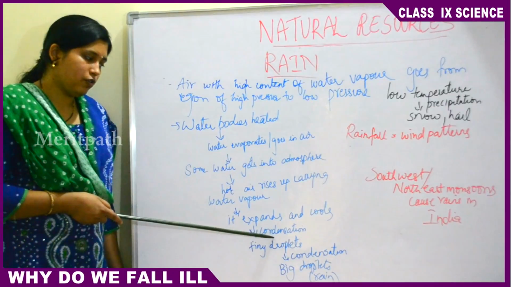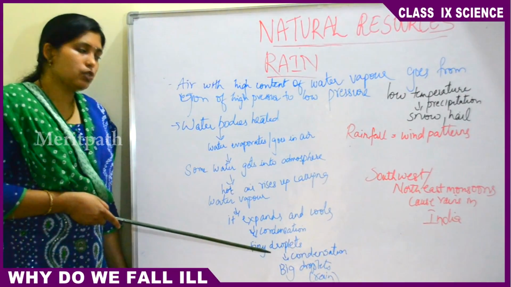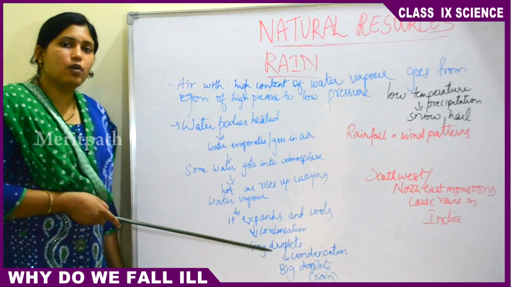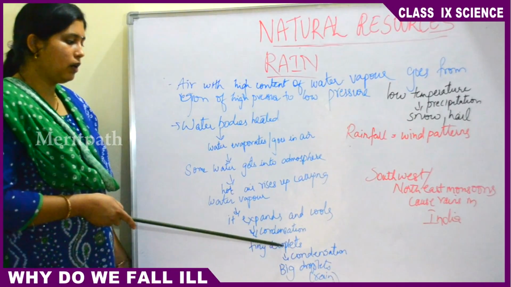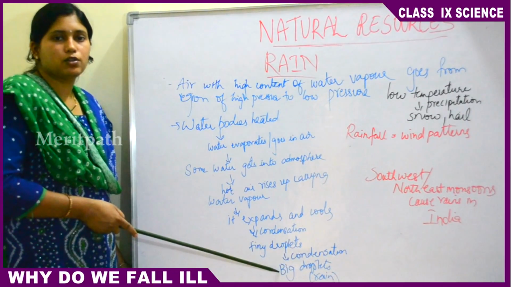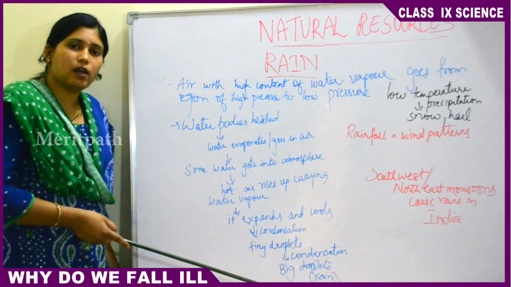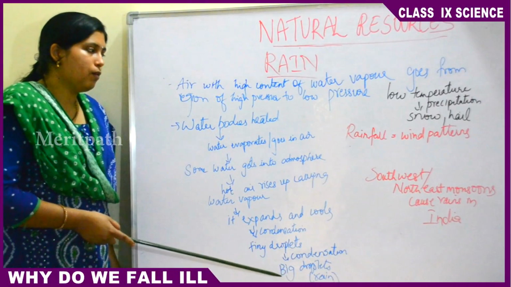In this process of condensation, the water vapor finally converts into tiny droplets of water in the sky and mixes with the clouds. When these tiny droplets of water undergo condensation again, they form big droplets of water. When these big droplets of water cool down, they come down in the form of rain. So this is how rain forms.